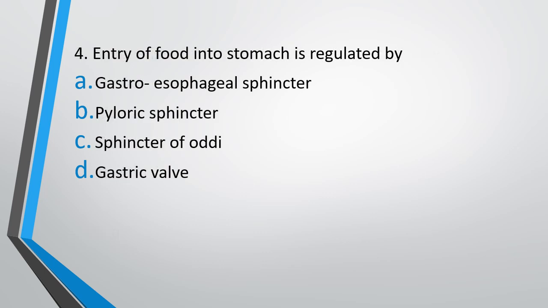Question 4. Entry of food into stomach is regulated by gastroesophageal sphincter, pyloric sphincter, sphincter of Oddi, or gastric valves. The correct answer is option A, that is gastroesophageal sphincter, and it's quite obvious as the name itself is suggesting. Gastro means stomach. Food enters into stomach from esophagus. So gastroesophageal sphincter regulates the entry of food into stomach.